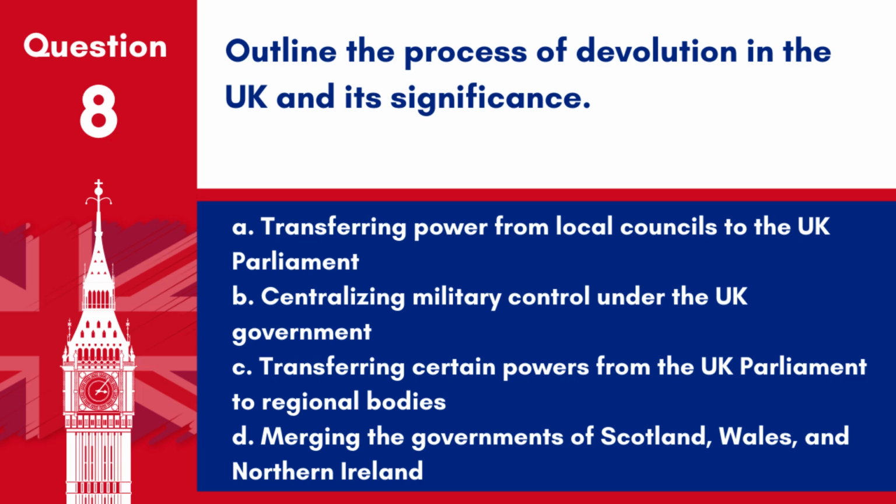D. Merging the governments of Scotland, Wales and Northern Ireland. Answer: C. Transferring certain powers from the UK Parliament to regional bodies. Devolution in the UK involves transferring certain legislative powers from the UK Parliament to regional bodies in Scotland, Wales and Northern Ireland.